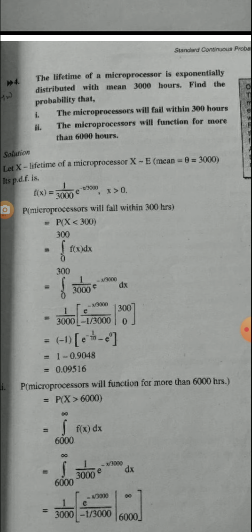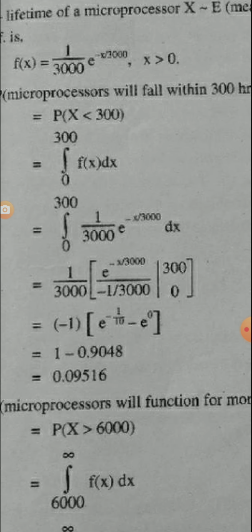First we have to find the probability that the microprocessor will fail within 300 hours. So that is P of x less than 300. Using the probability density function, integration from 0 to 300 of 1 upon 3000 into e raised to minus x upon 3000 dx. 1 upon 3000 is a constant, so take it outside, into e raised to minus x upon 3000 upon minus 1 upon 3000. This is integration from 0 to 300.